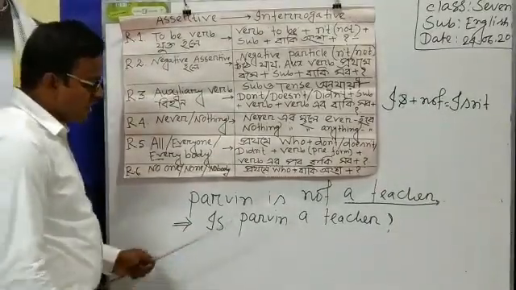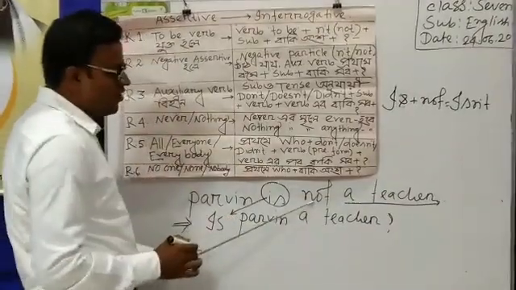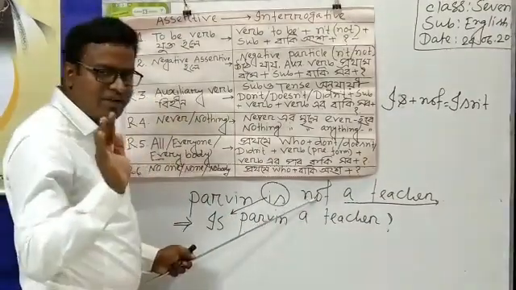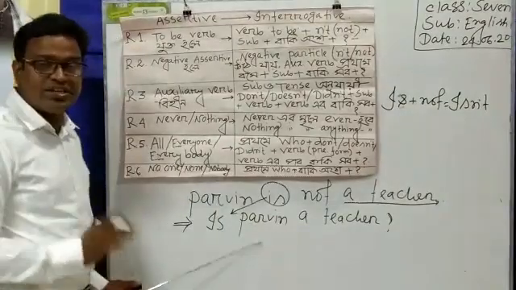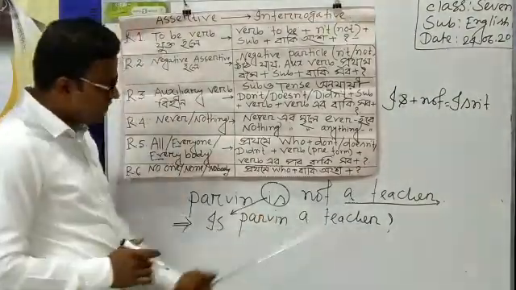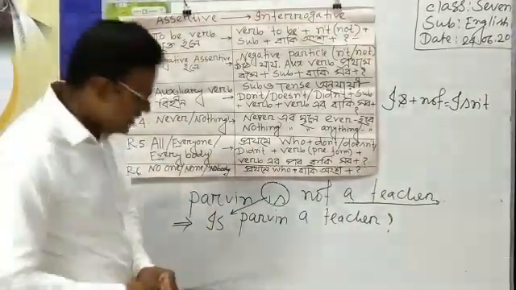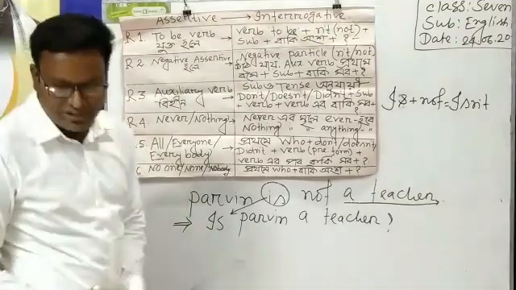Here I have done that: is, and the negative particle will not be used here, and then I have to write the subject, and the subject is Parveen, and then the latter part of the sentence, which is a teacher. So the answer is: is Parveen a teacher?